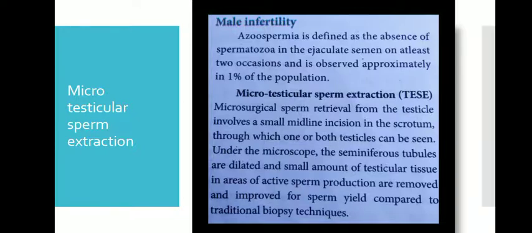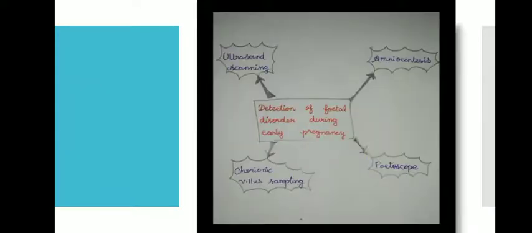Azoospermia is the absence of spermatozoa in the ejaculate on at least 2 occasions and is observed in approximately 1% of the population; only then does this condition occur. So during that condition, microsurgical sperm retrieval from the testicle involves a small midline incision. So a small part of the scrotum is removed, active sperm are identified, and fertilization is done with them. Okay, that is microtesticular sperm extraction.